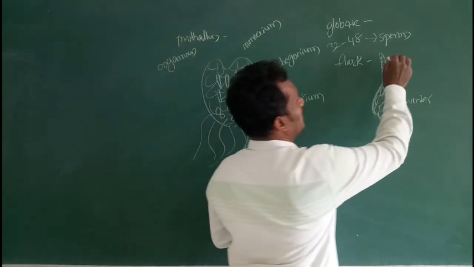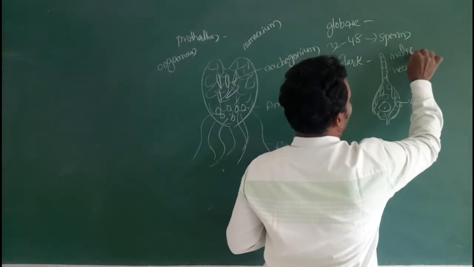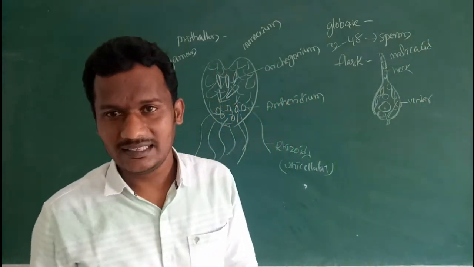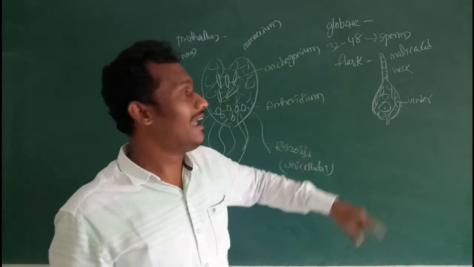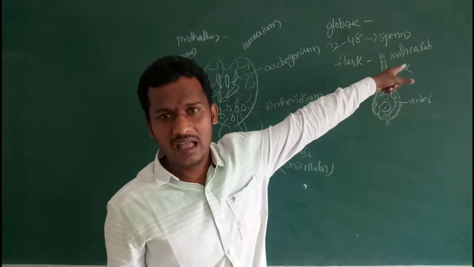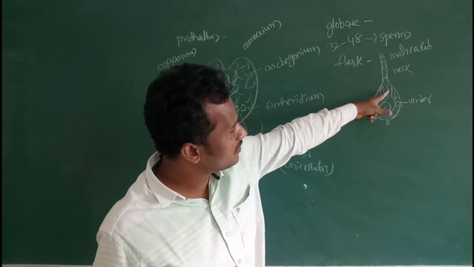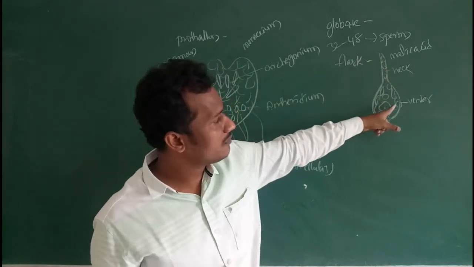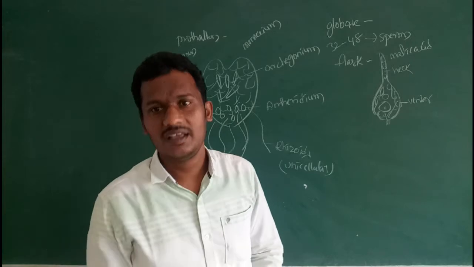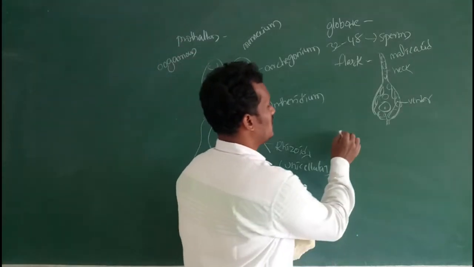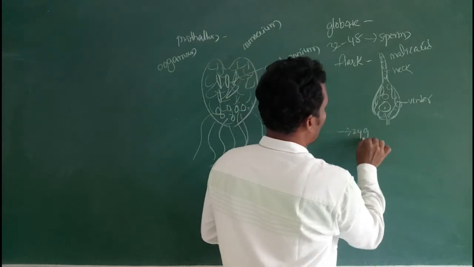This mucilage may contain malic acid. So sperms are attracted by this malic acid. Then they enter the neck, then reach the venter, then fuse with the egg cell. So fertilization takes place. As a result of this fertilization, the